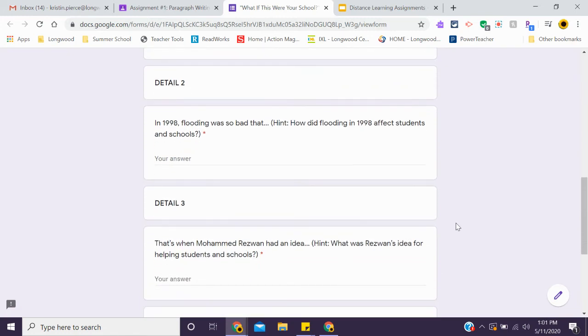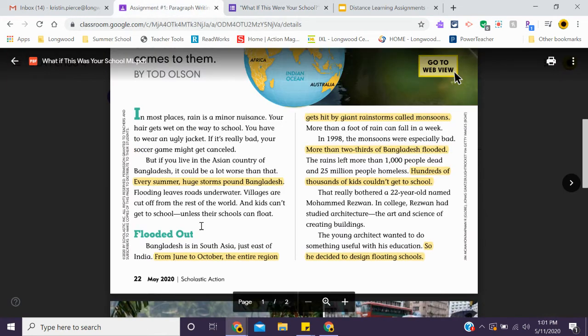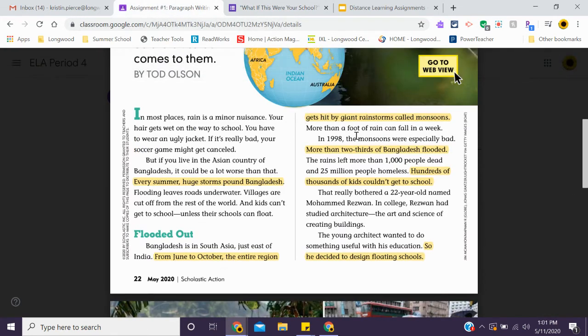Detail number 2. In 1998, flooding was so bad that... here's our hint, how did flooding in 1998 affect students and schools? Let's go back. Let's look for 1998. Here we go. In 1998, the monsoons were especially bad. More than 2/3 of Bangladesh flooded. The rains left more than 1,000 people dead and 25 million people homeless.